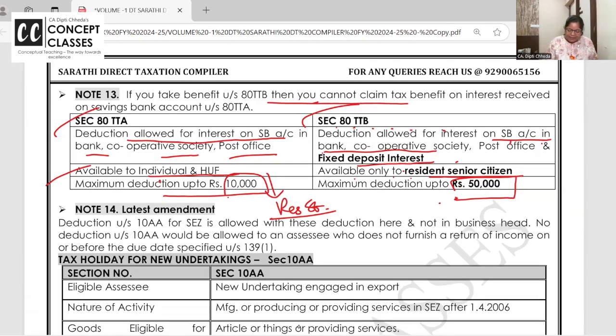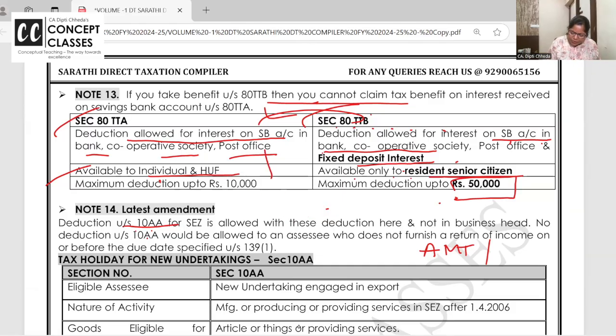Latest amendment is that even section 10AA deduction is not allowed above in the business head. It's allowed here, but I will take it with the alternative minimum tax and the default tax regime in one separate class. But definitely in deductions only now this will come, section 10AA as he said. Is this one clear to all of you? Acha, here one more reminder. Oh, sorry, I missed out.